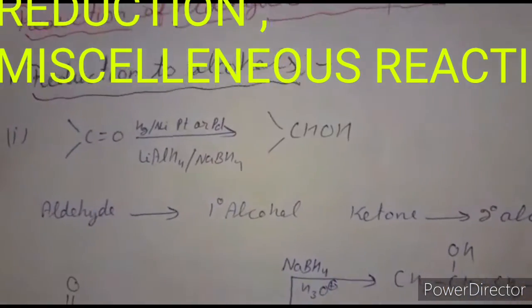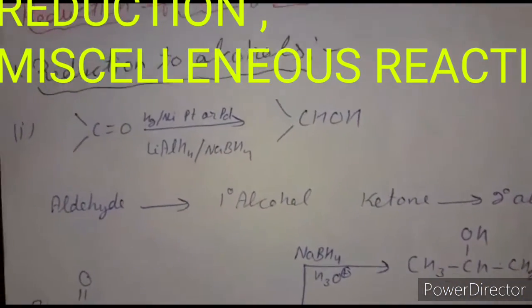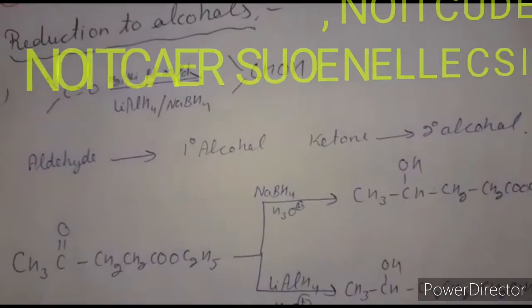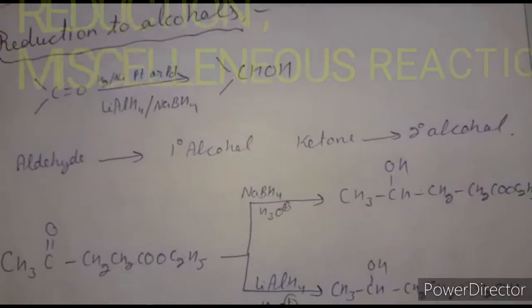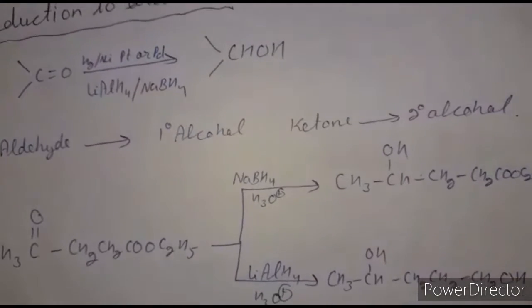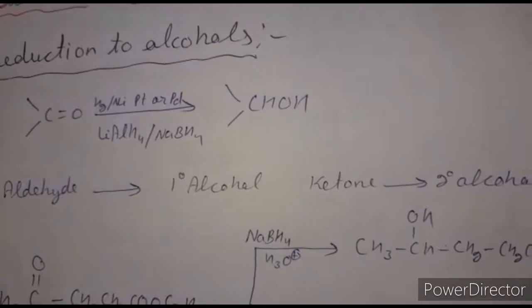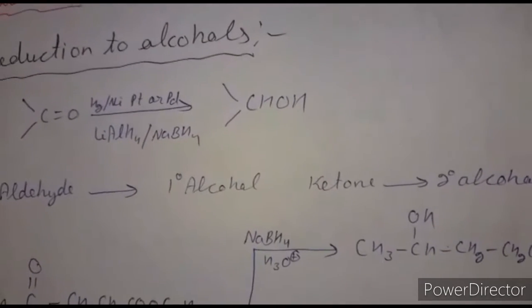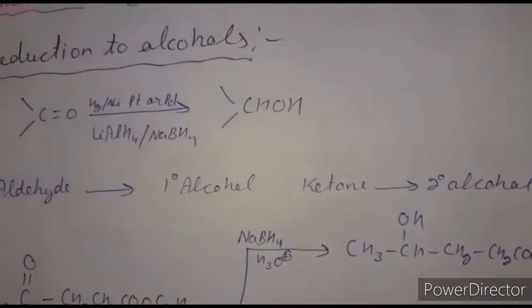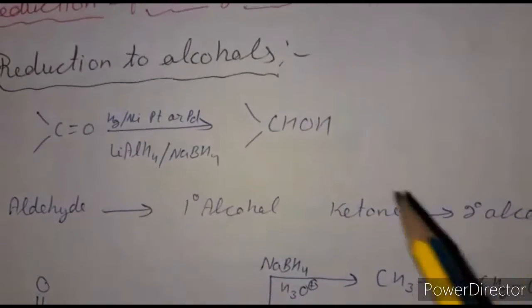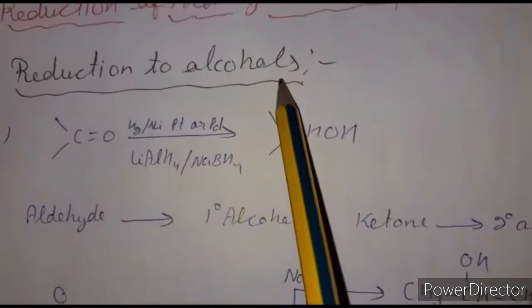In our previous video, we discussed the oxidation reaction with Tollens' reagent, Benedict's solution, and Fehling's solution. Also, we discussed the nucleophilic addition reaction followed by the loss of water. Today we will discuss the reduction of aldehydes and ketones to give alcohols, and also how we form hydrocarbons from aldehydes and ketones. Let us start with reduction to alcohols.